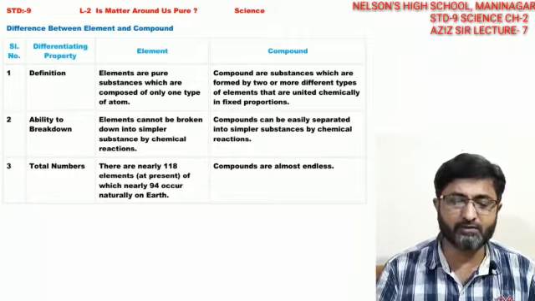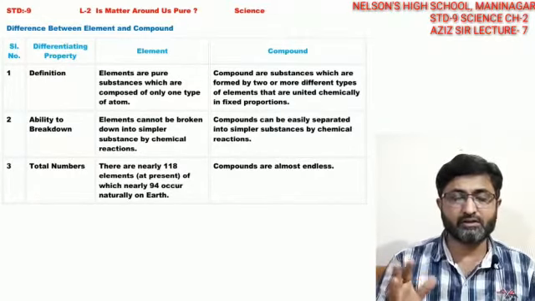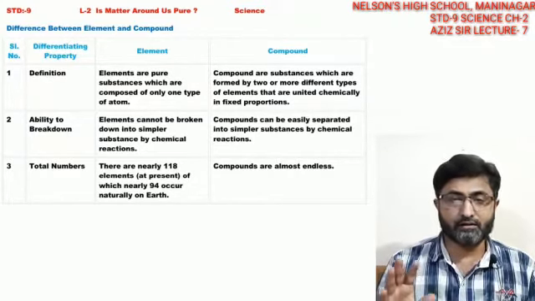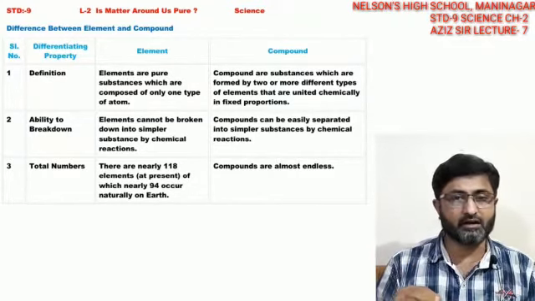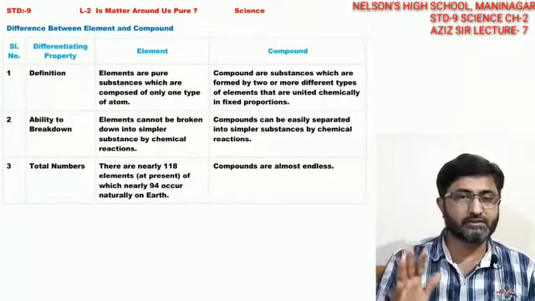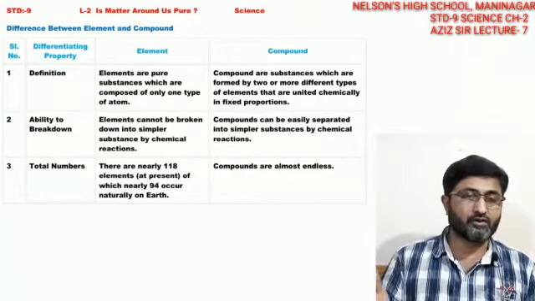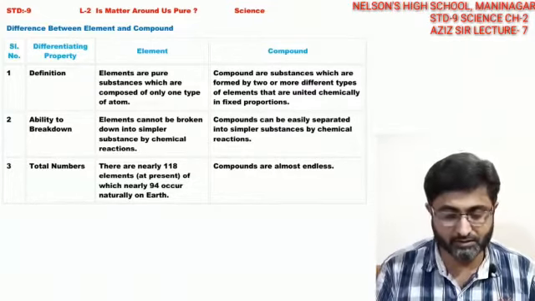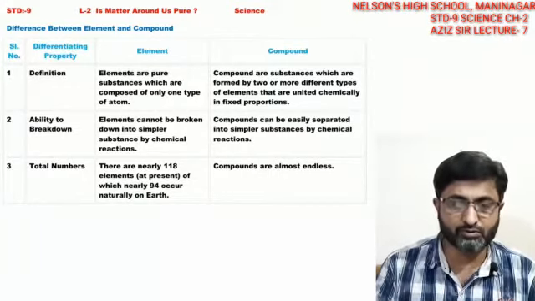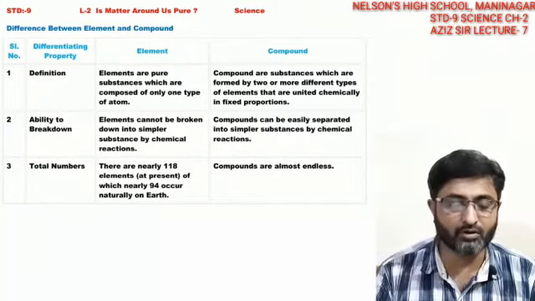Mixing two elements in different proportions, you can form different compounds, like hydrogen and oxygen. One hydrogen and one oxygen is hydroxide. Two hydrogen and one oxygen is water, that is H2O. Two hydrogen and two oxygen is hydrogen peroxide, which is another different substance. Three hydrogen and one oxygen is hydronium ion, another substance. So even oxygen and hydrogen mixed in different proportions form different compounds. So with different elements you can frame n number of compounds.